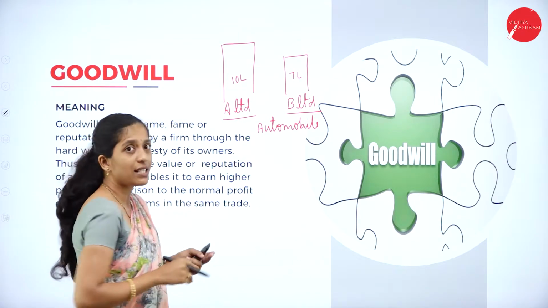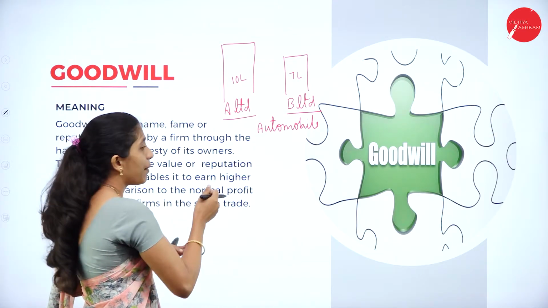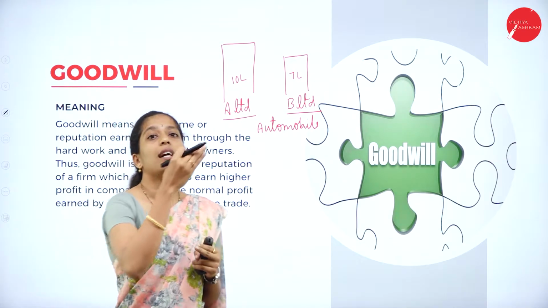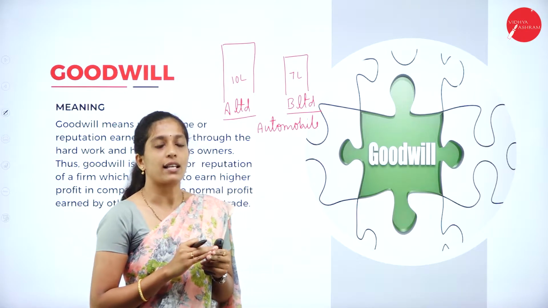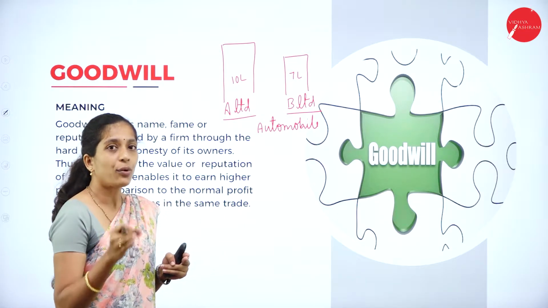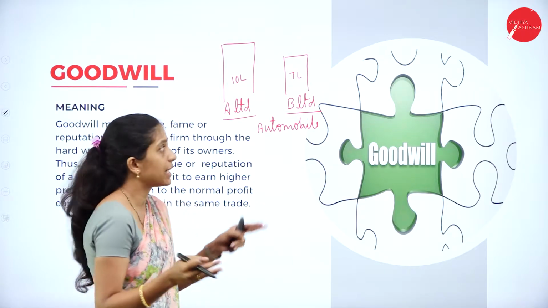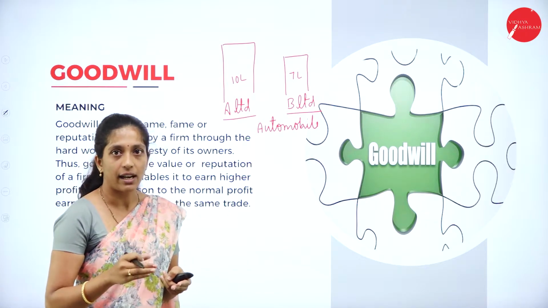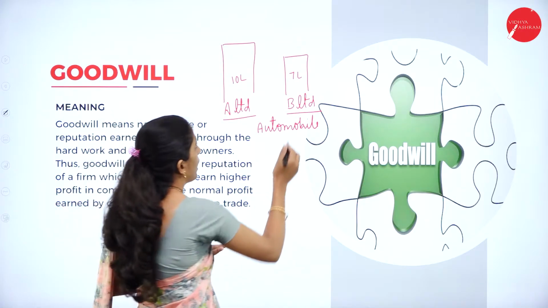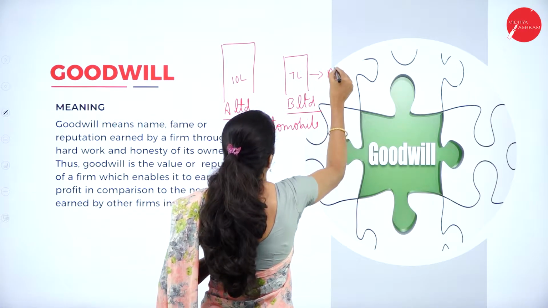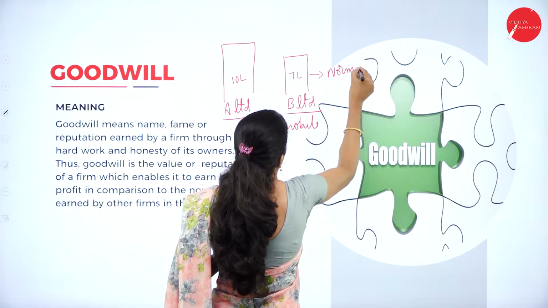Then what is goodwill here? The amount which is earned more than the normal profit is called goodwill. Now, without any name, fame, reputation or popularity, B Limited is earning 7 lakh. So that 7 lakh is known as what? 7 lakh is normal profit.